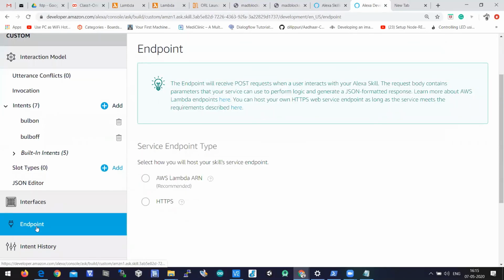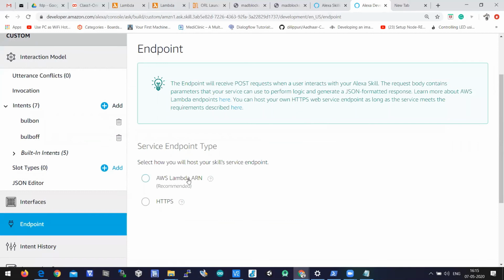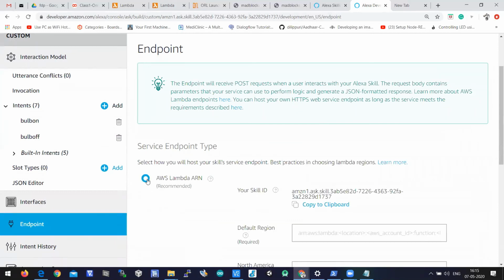In the endpoint, you can see the skill ID when you select AWS Lambda. This skill ID will be unique from skill to skill.